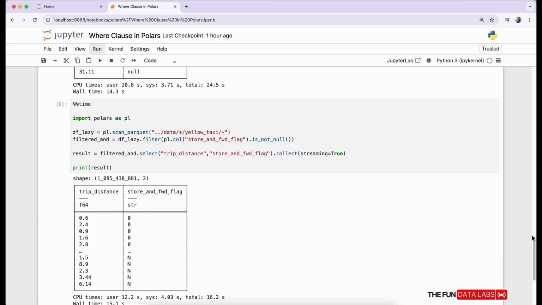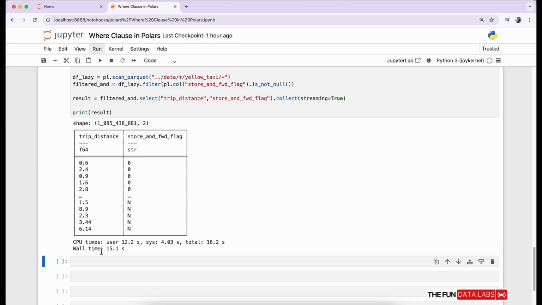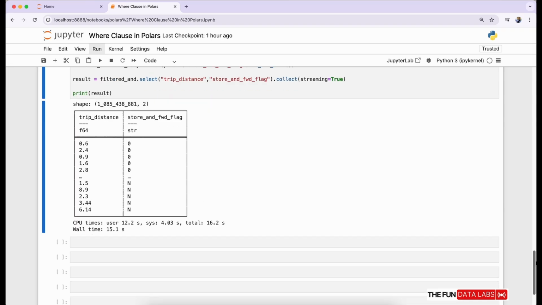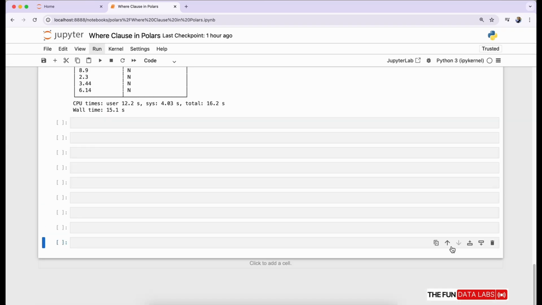As you can see, we have all the results available with filter condition working, and it's taking only 15 seconds to walk over 1 billion records. Let's go to the next cell.